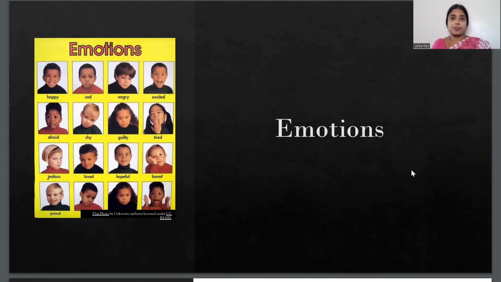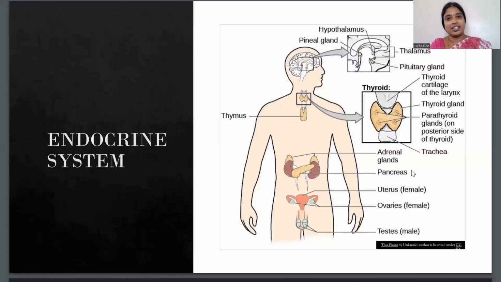These chemical substances produced by specialized organs are known as hormones, and these organs are known as glands. So these emotions are because of the chemical substances or hormones secreted by the glands. Now which gland secretes what, we are going to study further.